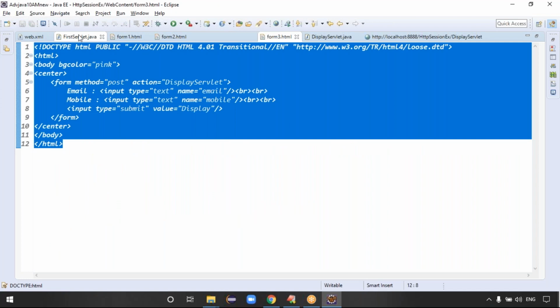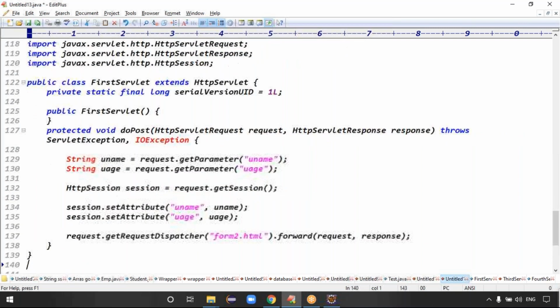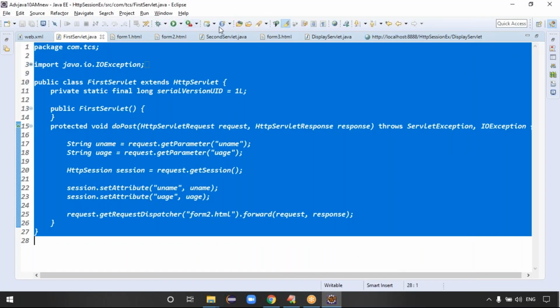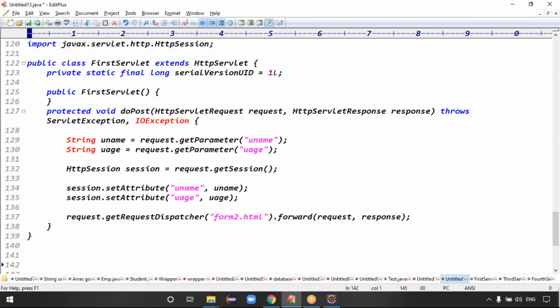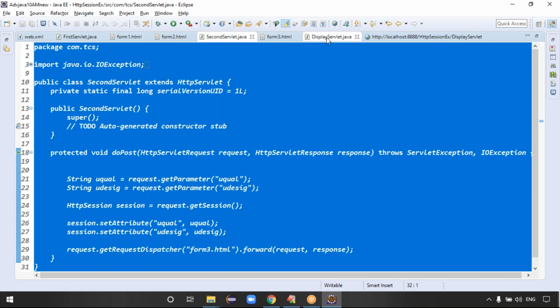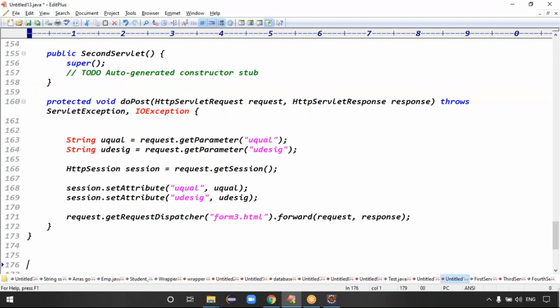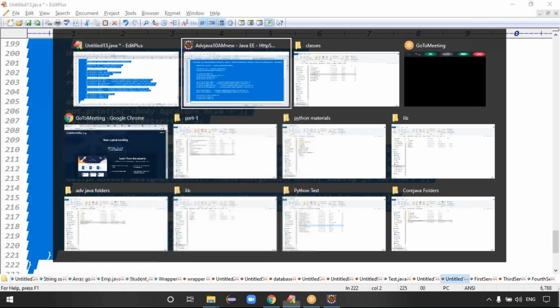Then we require the first servlet.java file, then the second servlet.java file, and next the display servlet.java file. So I'm copying this data.